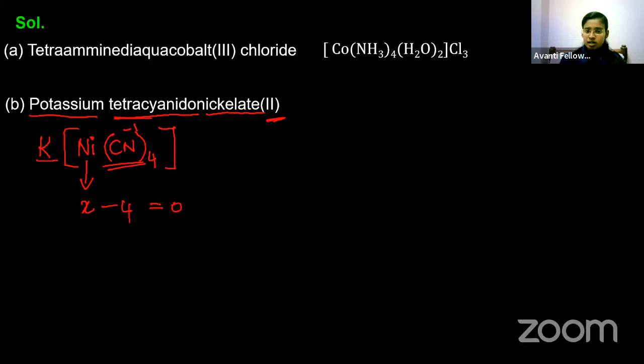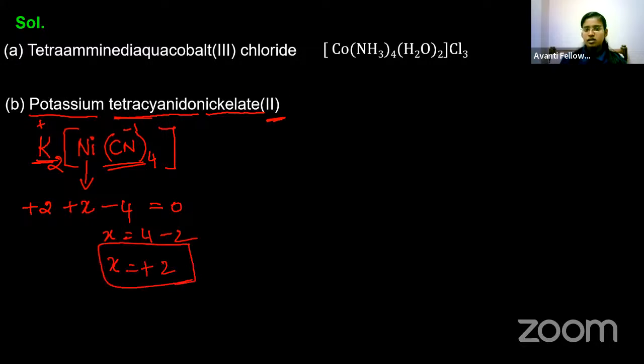And I have potassium here. If I put 2 potassium, then for each potassium it is plus 1, right? K plus, it is a first group element. If I put 2 potassium, then I will get plus 2 plus x minus 4 equal to 0, and x is equal to 4 minus 2, which is equal to plus 2. And this is the thing we are getting here. Is it clear now for all of you? So that's why the formula is K2[Ni(CN)4].